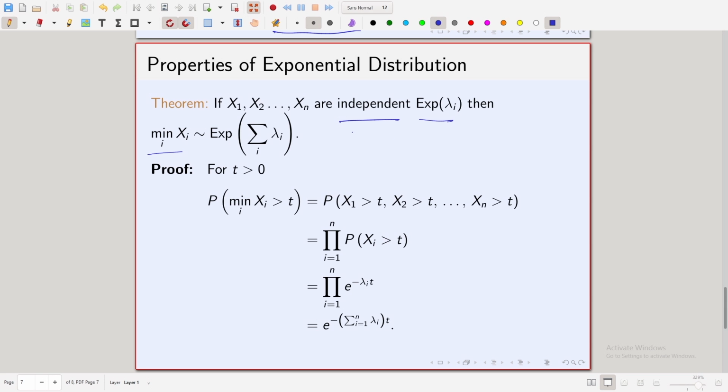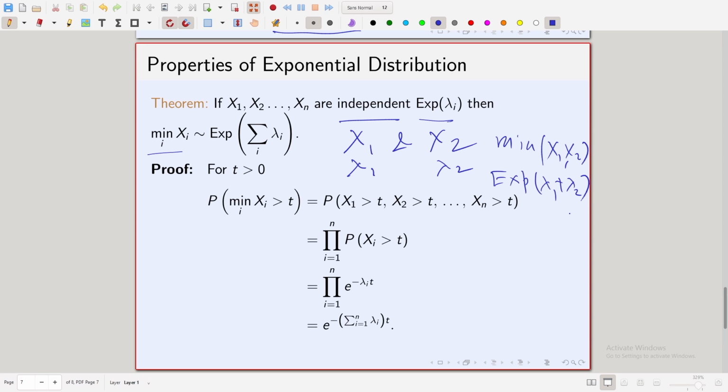Fine. So, for example, if I just look at two things, say x1 and x2, and suppose x1 has parameter lambda 1 and x2 has parameter lambda 2, then if I look at the minimum of x1 and x2, that will have an exponential distribution with parameter lambda 1 plus lambda 2. So, if you look at independent exponential random variables, the minimum of them is again an exponential random variable where the parameter is the sum of the parameters of the random variables whose minimum you are taking.